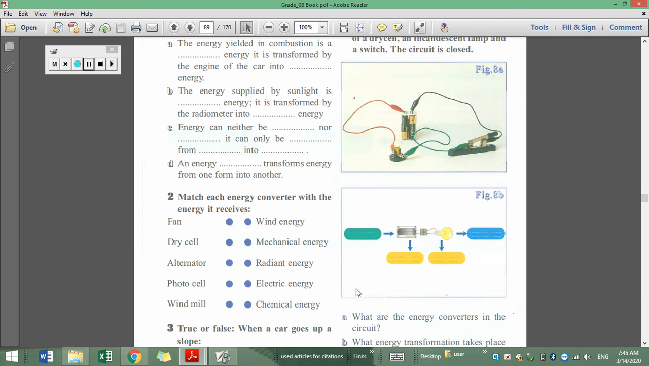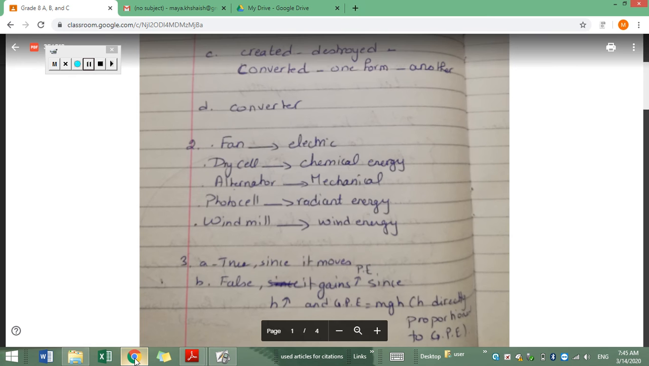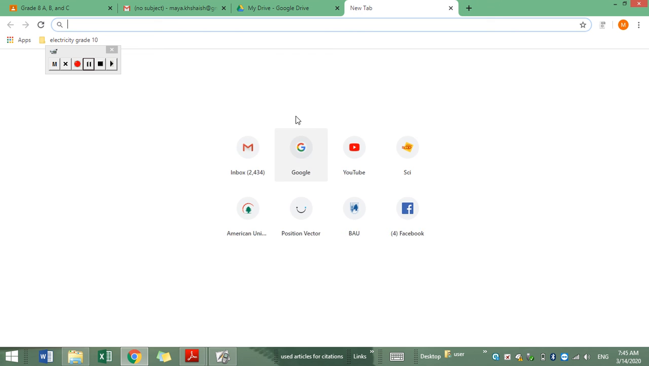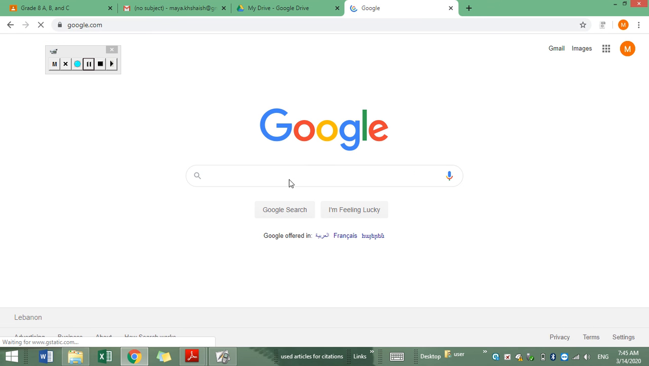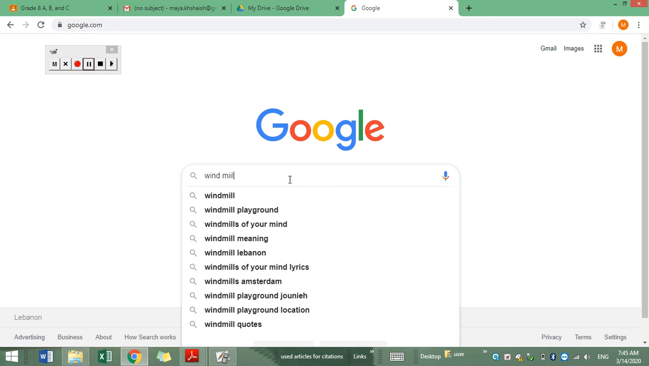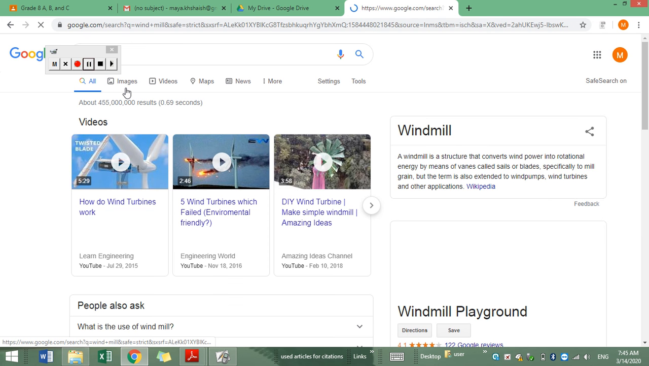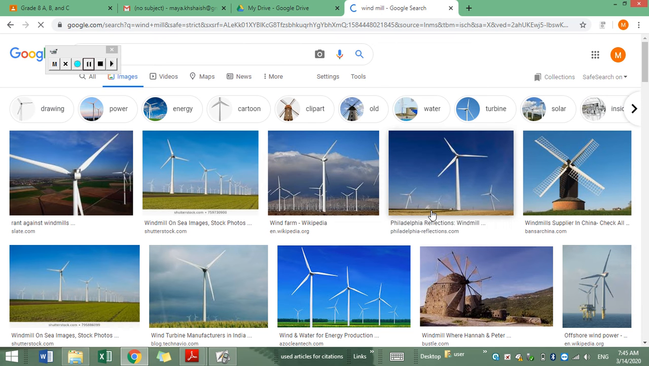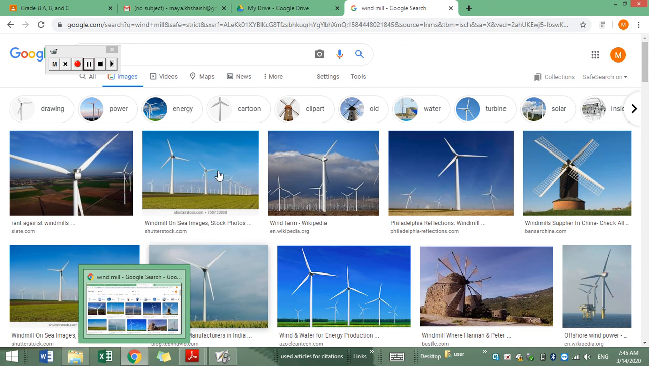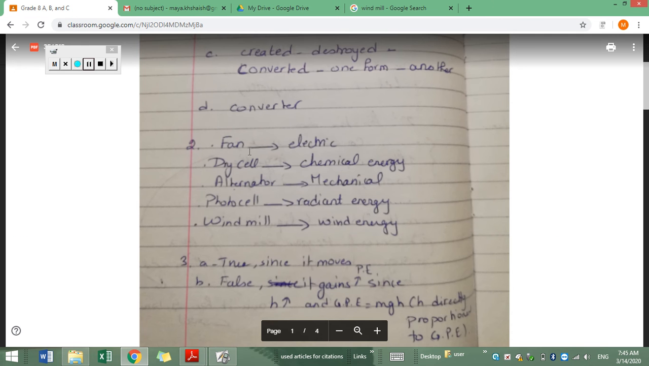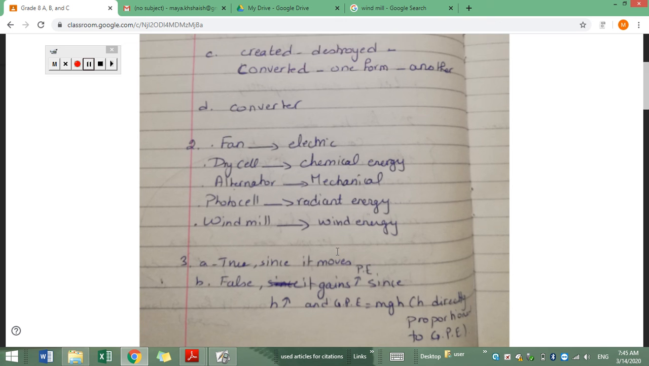The windmill rotates also to produce electric energy. If we can do a quick search to show you the windmill. This is a picture of the windmill. I guess you all know it. These are windmills. They receive wind energy as the wind blows. They start to rotate in order to produce electric energy. So what is the energy received by the windmill? It is the wind energy in order to rotate and then produce electric energy.